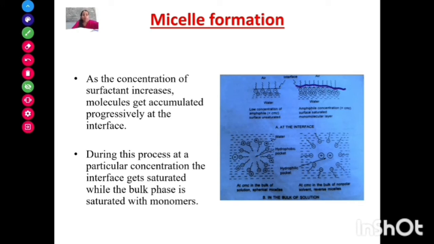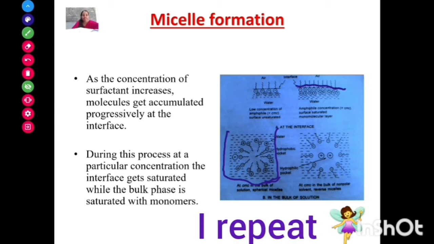Then at a particular concentration, the air-water interface will get saturated. After that, as we increase the concentration of the surface active agents, monomers will form in the bulk of the solution phase, and at a particular concentration, these monomers will aggregate themselves over a narrow size range and produce micelles.